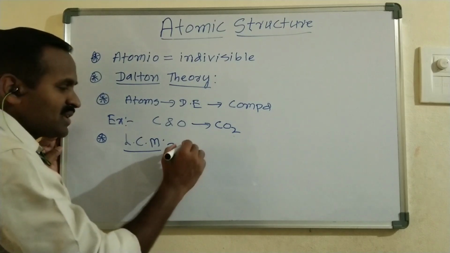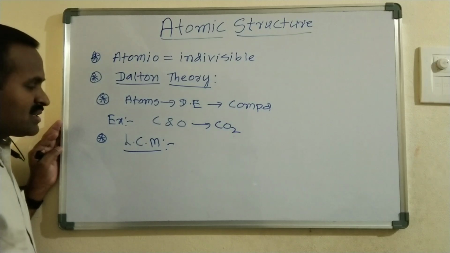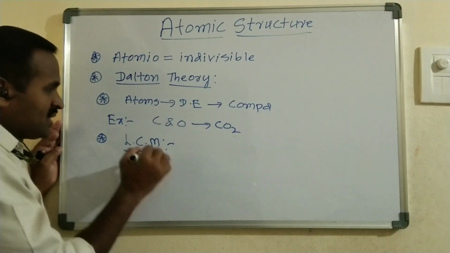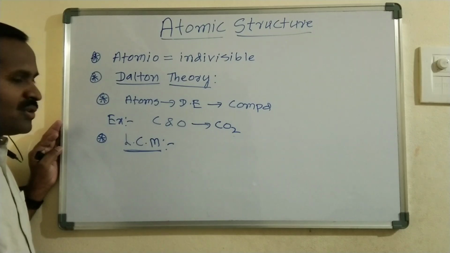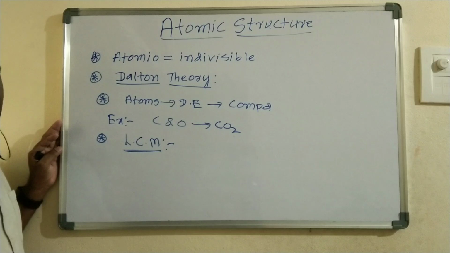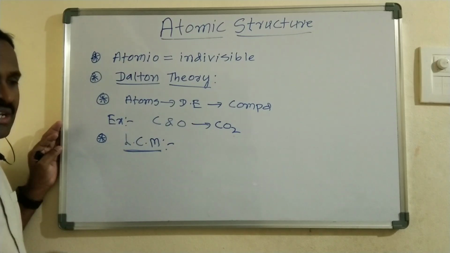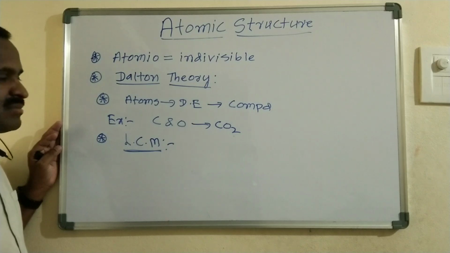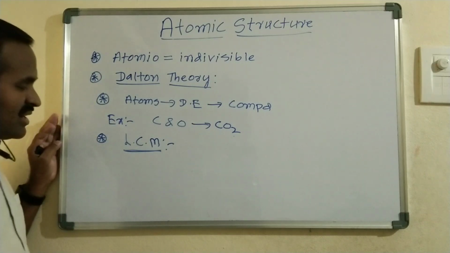In other terms, the mass of the reactants is equal to the mass of the products. In any chemical change or new compound formation, there is only a reorganization of atoms. There is no creation of new atoms, and no destruction of an atom takes place.